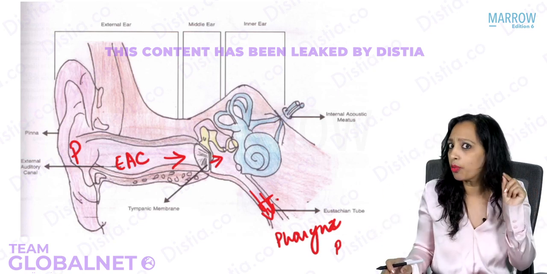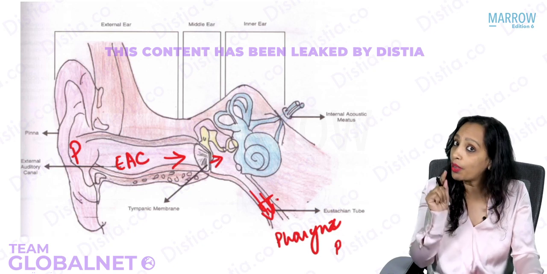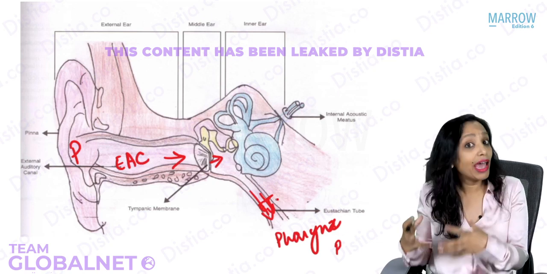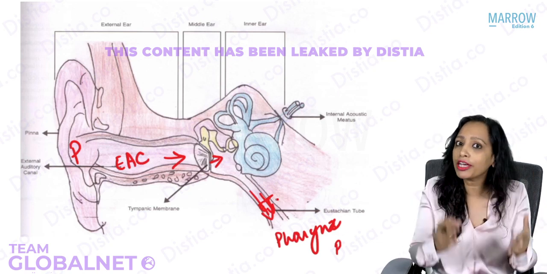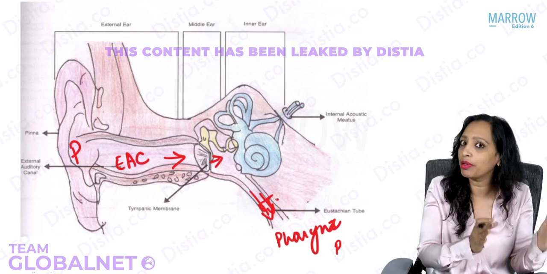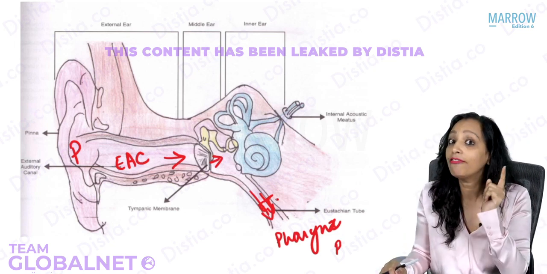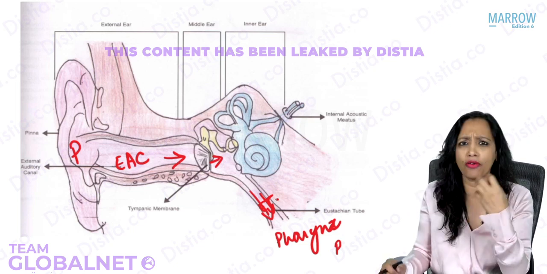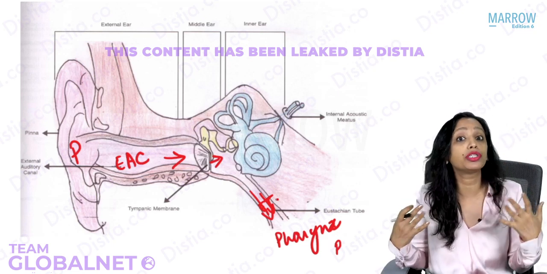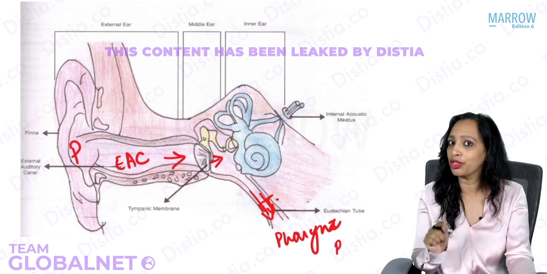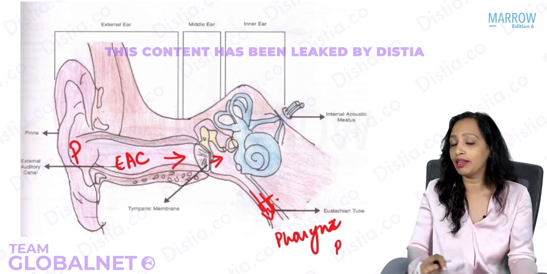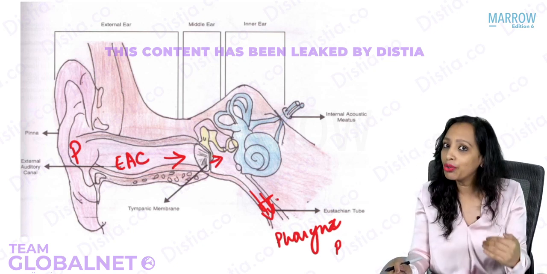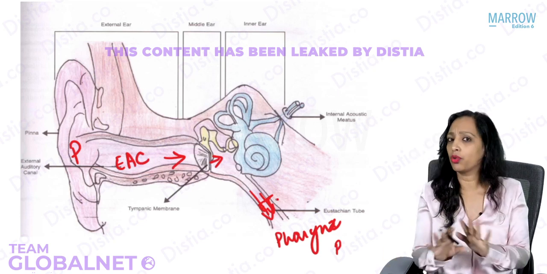Now, a very, very important clinical thing that we need to know that happens because of this connection between the middle ear and pharynx is that not only will it bring air from the pharynx into the middle ear, any infection from the pharynx can also go through this tube into the middle ear. Which means that with any pharyngitis, any throat pain, any infection of the pharynx, or any infection of the nose which goes back to the eustachian tube area, this infection can travel through the eustachian tube into the middle ear and lead to acute infection of the middle ear, and that is what we call acute otitis media. And all these we are going to do in great detail.